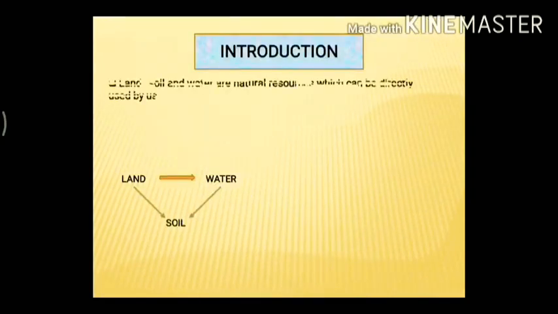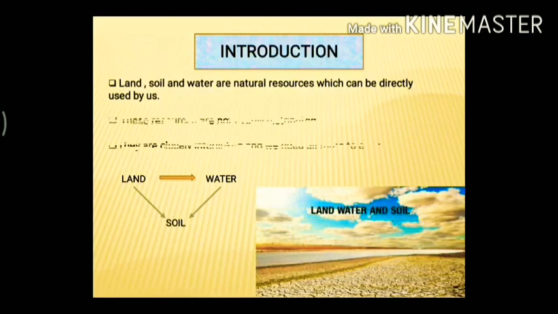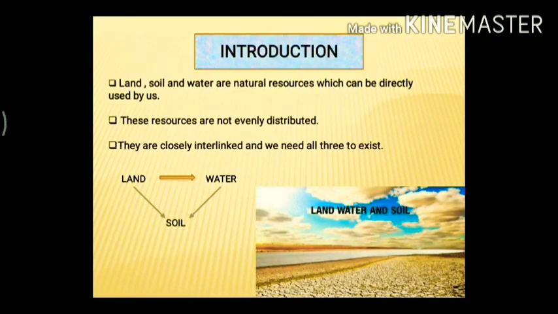Now, we all know that land, soil, and water are the natural resources which can be directly used by us. Yes, we live in this land. We make our shelters, our houses, and all in this land. Second, soil. Soil is used for growing crops, for our food. Water is used for drinking and also other purposes. So, in every way, we are directly dependent on these natural resources.